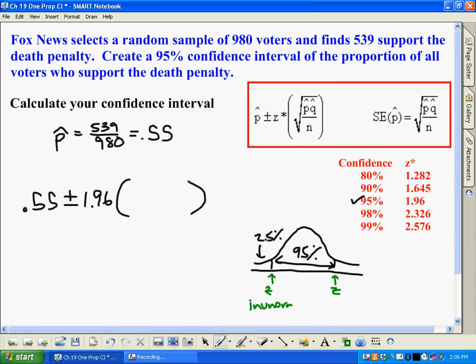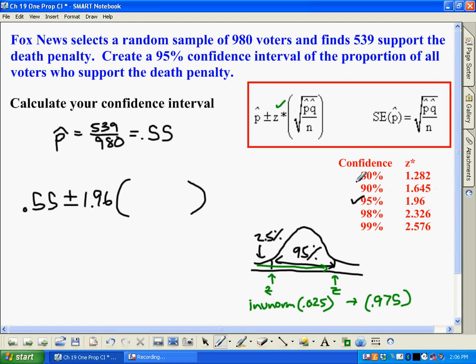And in the case over here on the left, it would be 0.025 because it's only 2.5%. To do this one, it'll be inverse norm of 0.975. So if you were to go ahead right now in your calculator and do inverse norm of both of these values, what you're going to wind up with is 1.96. And so anytime you're doing a 95% confidence interval, that's always the z star value that we use.